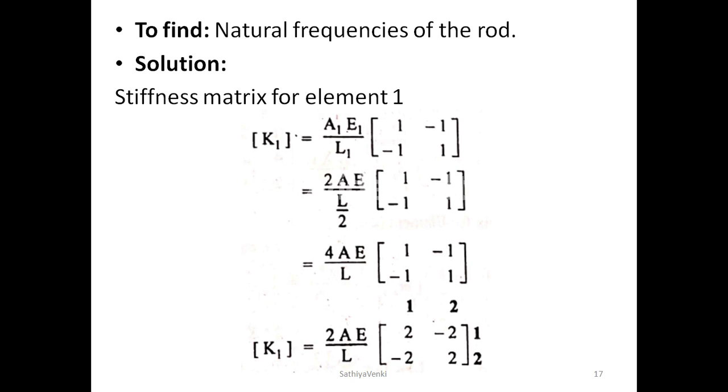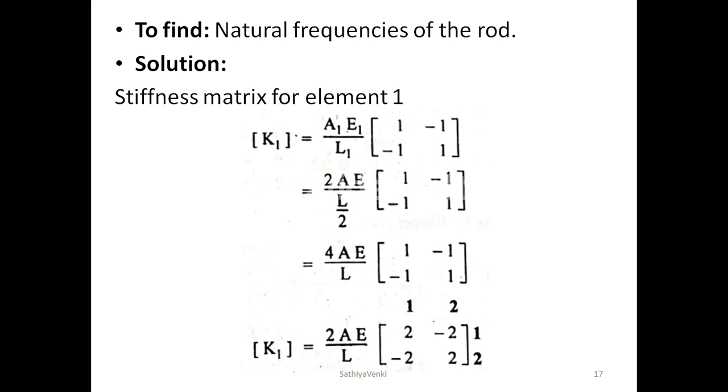Similarly for element 2, K2 is equal to A2 E2 by L2 into [1 -1; -1 1], as per the usual formula. Here we apply A2 as A, E2 as E, and L2 as L by 2, because these three values are already given in the problem.